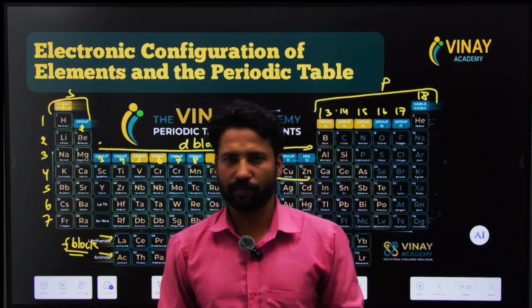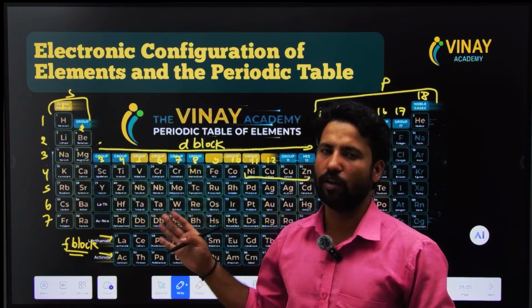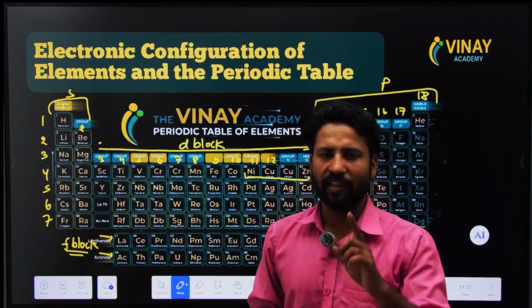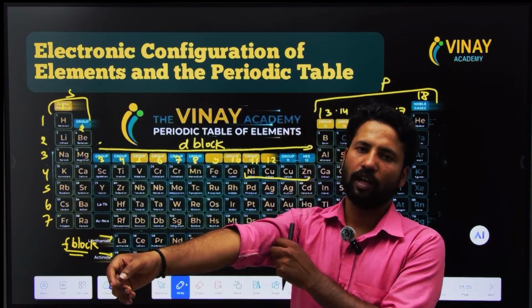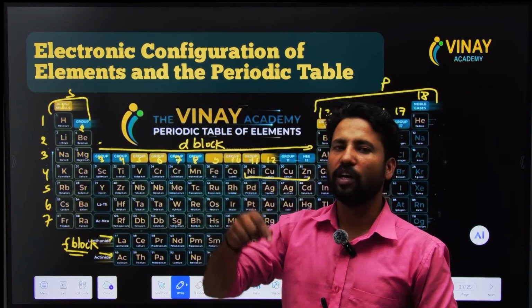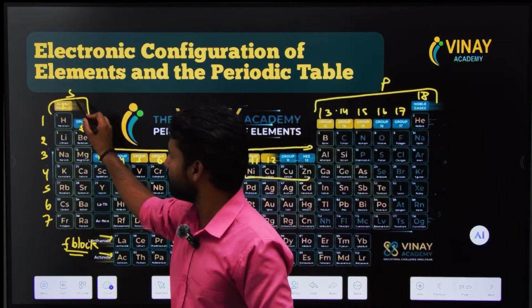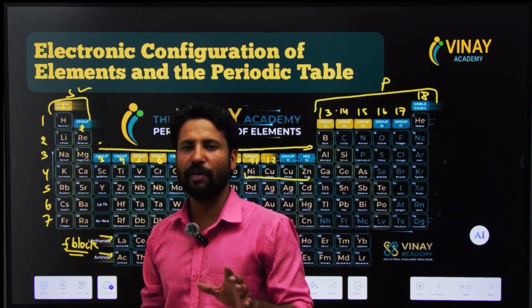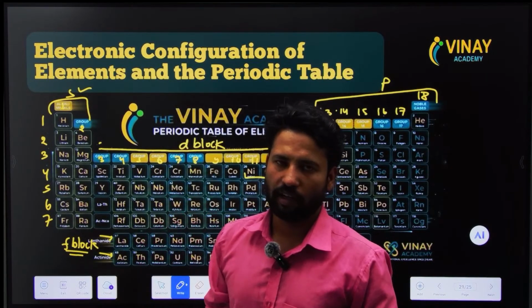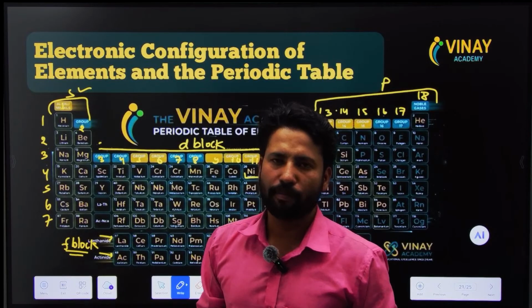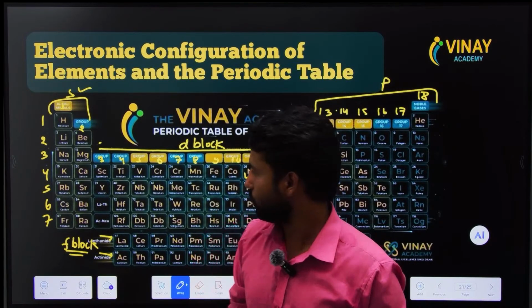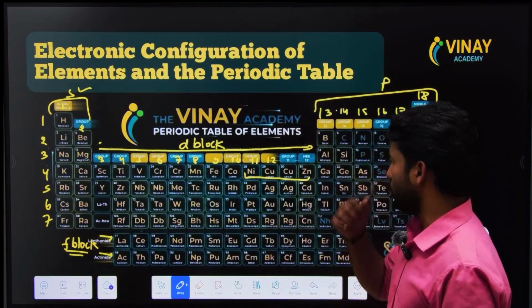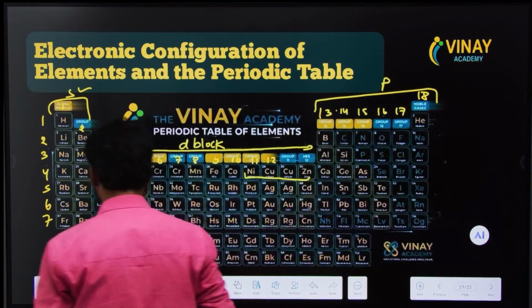If we know the electronic configuration, we will learn also the electronic configuration. There I will tell you that the last electron goes into the valence shell. The valence electron goes into the last subshell, and if that subshell is S, then the element comes into the S block. According to the last subshell, we decide that it is the element of that particular block. Okay.